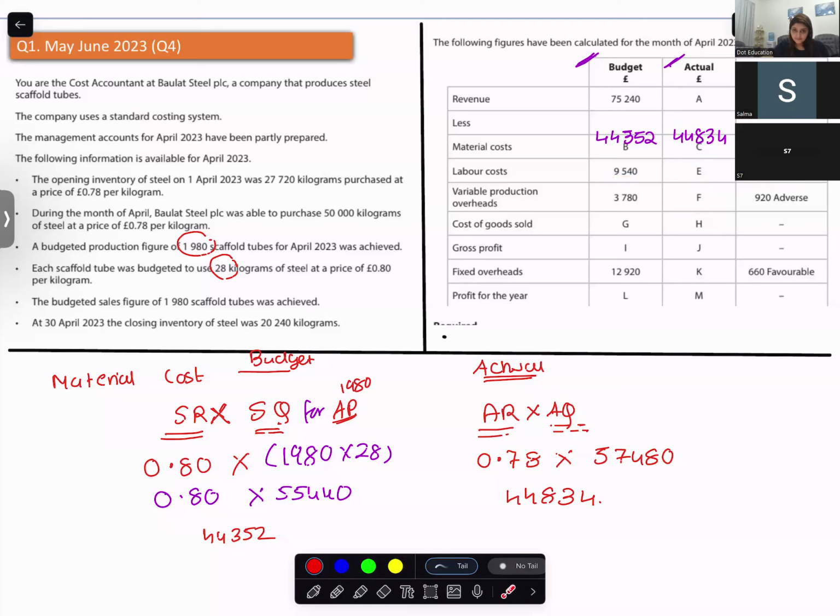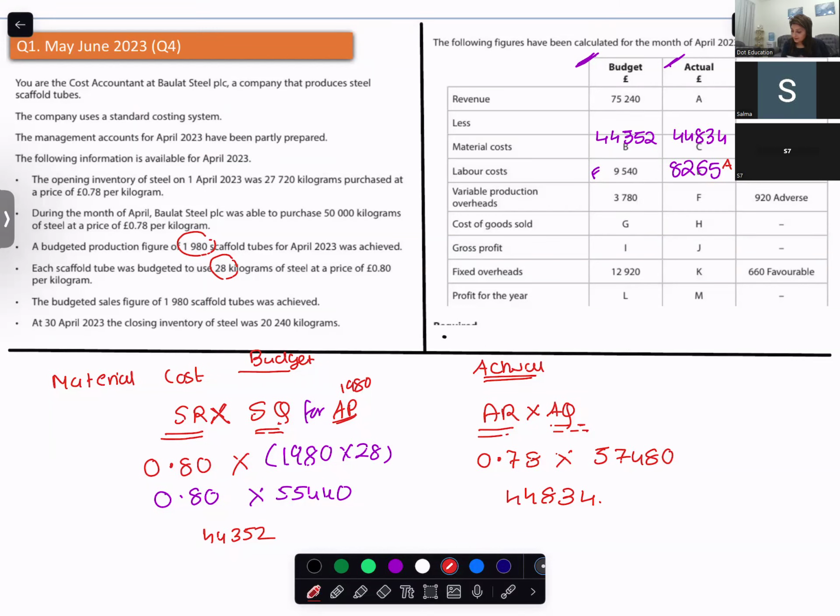You would subtract 1275 from 9540. That will give you 8265. It was favorable, so 9540 should have been... this should have been adverse. Only then will you get a favorable answer.